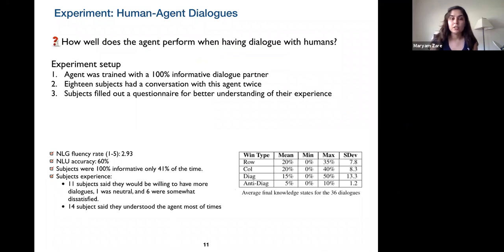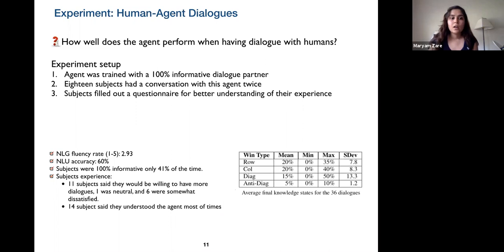Using this training data, we trained NLG and NLU, and then we had an agent that was trained with a 100% informative dialogue partner to have conversations with 18 subjects that we recruited. And then we asked subjects to fill out a questionnaire for us. So the table shows the final knowledge after this experiment.